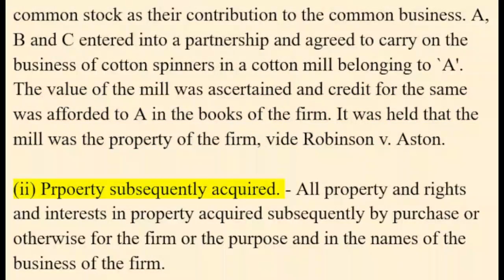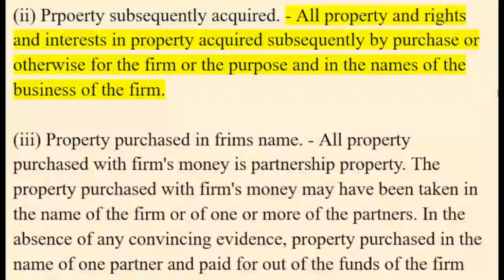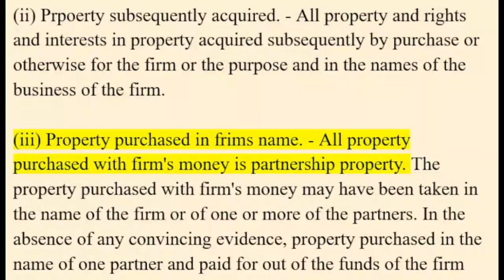II. Property subsequently acquired. All property and rights and interests in property acquired subsequently by purchase or otherwise for the firm or for the purpose and in the course of the business of the firm. Property purchased in the firm's name. All property purchased with the firm's money is partnership property.